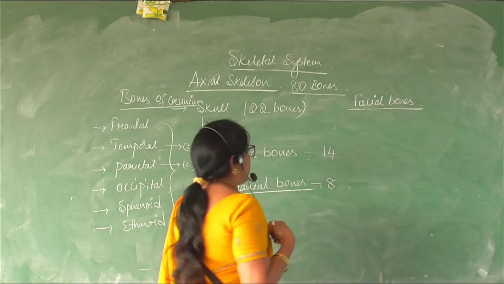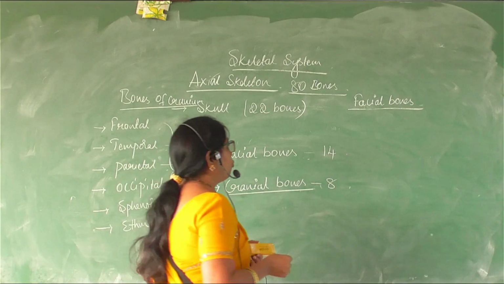So the facial bones, they are 14 in number.